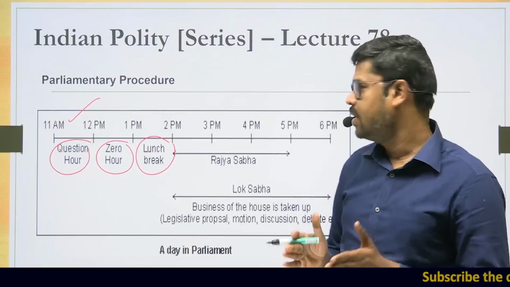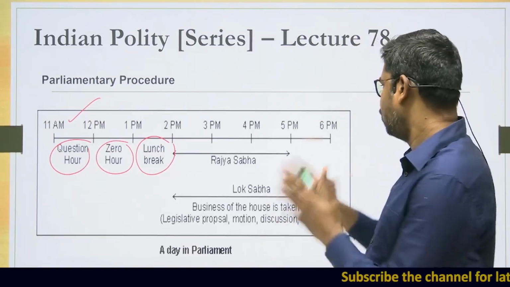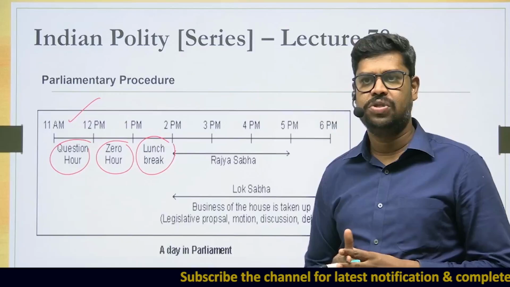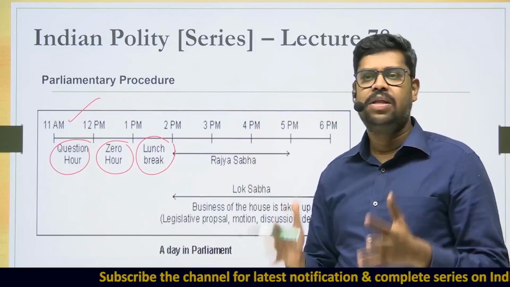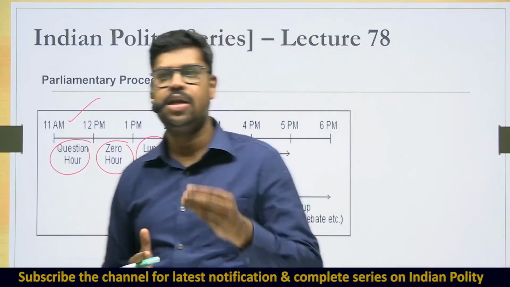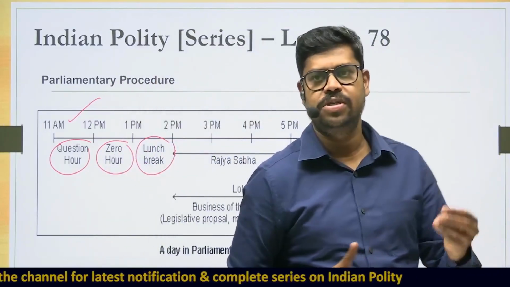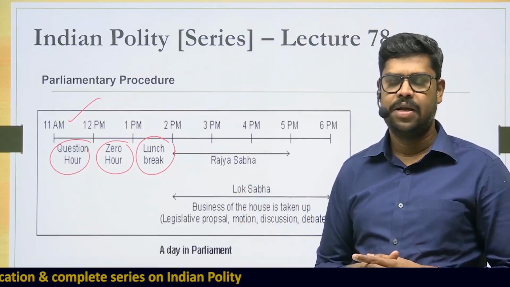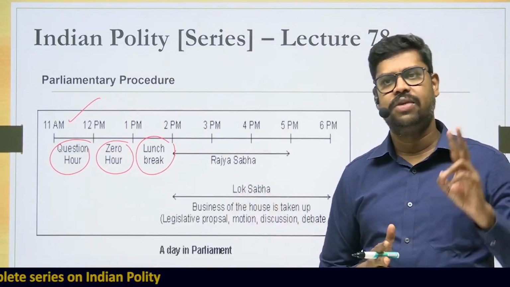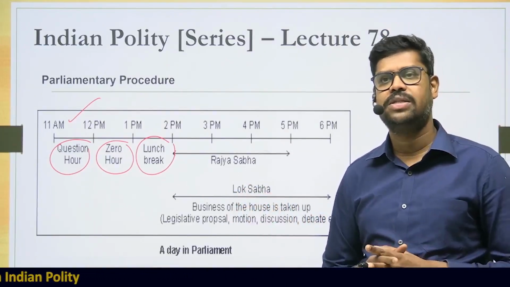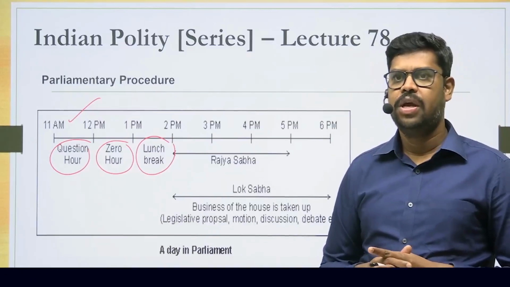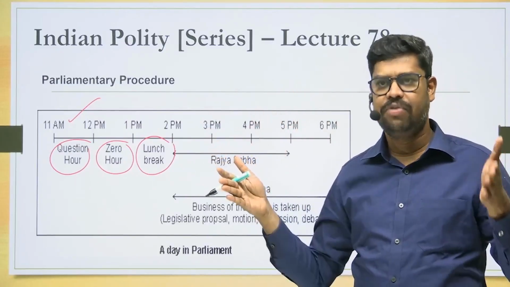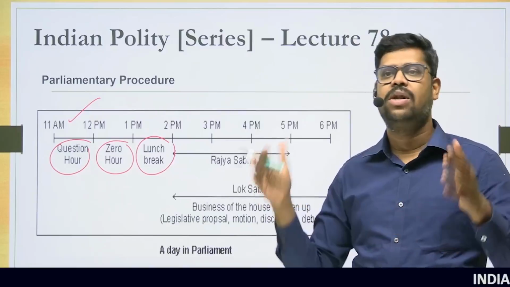However, from 2 p.m. to 6 p.m. in case of Rajya Sabha and 2 p.m. to 5 p.m. in case of Lok Sabha is where all the other important business of the house is taken up. Be it introducing a bill, introducing any proposals for discussions, a motion, or a resolution. Everything that the parliament has to take up, they take it up only in the second half of the day. In the first half, only the questions are asked in the question hour and then subsequently in the zero hour as well. This is how the duration of the parliament runs in a given day. And within this, a lot of things happen in the parliament.